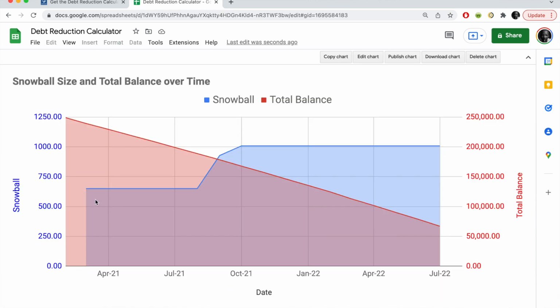Now let's look at what the snowball method compared to the avalanche method would look like in this exact scenario. So here you will see that if we use the snowball method, the amount that we're contributing towards our debt is 650 Rand, 650 Rand until we're done, and we compound that and combine it with the next figure, and now we are paying 1,007 Rand going forward until we're done.